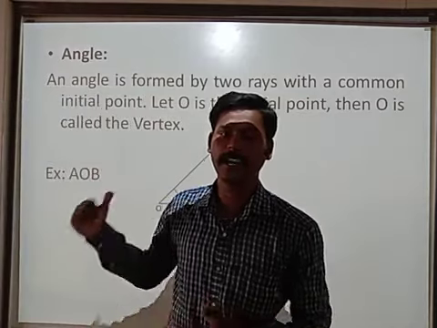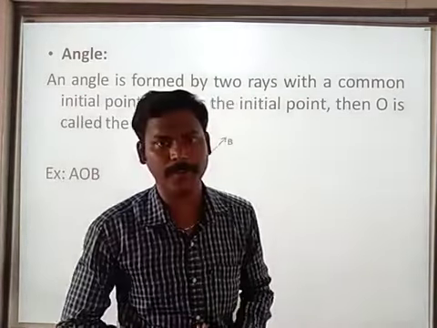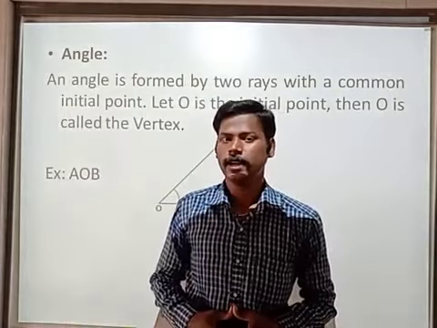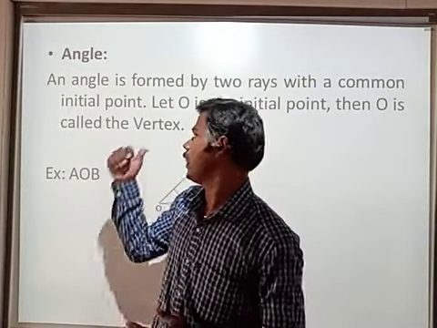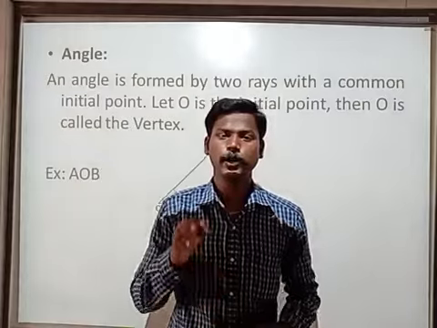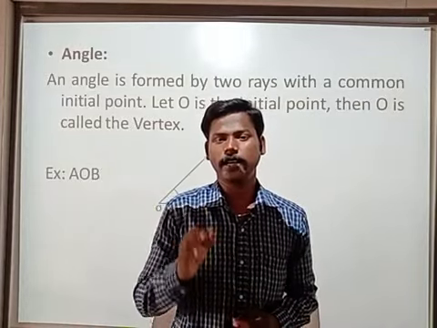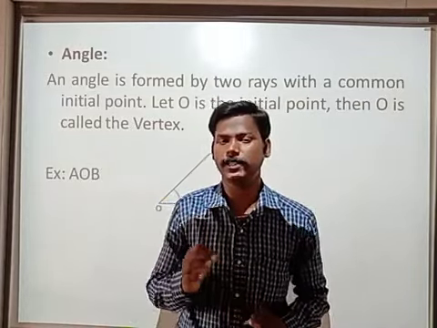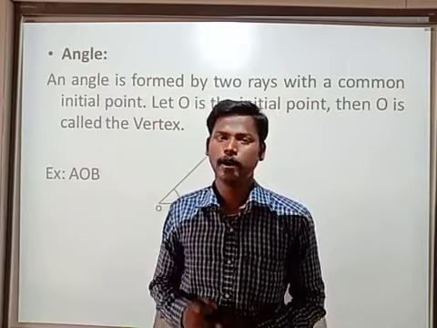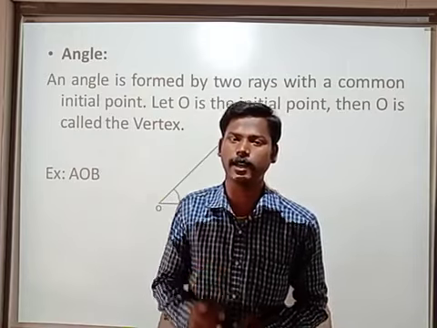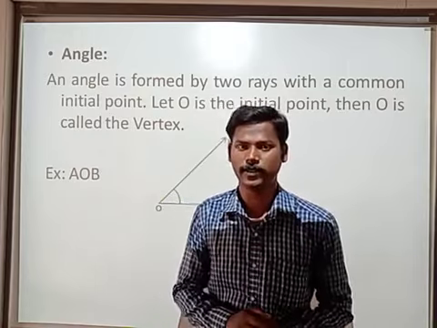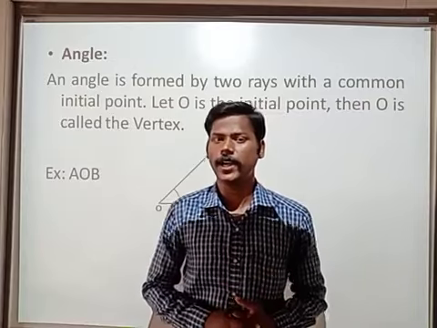Now we have learned the definition of angle. Once again, repeat it along with me. An angle is formed by two rays with a common initial point. Please note it down in your running notebook, everyone. Okay, so we have learned angle.